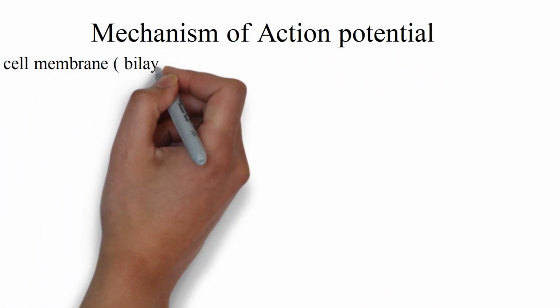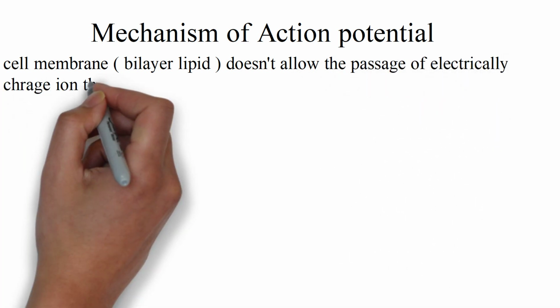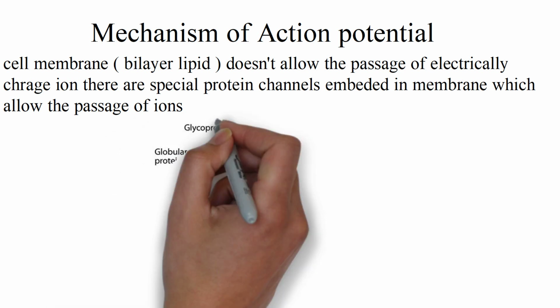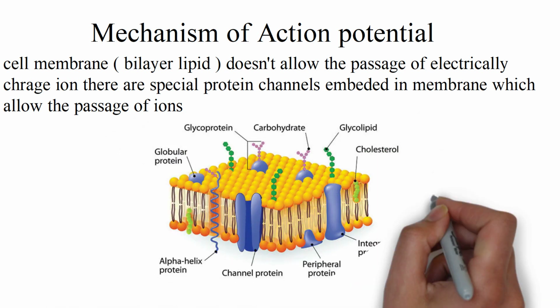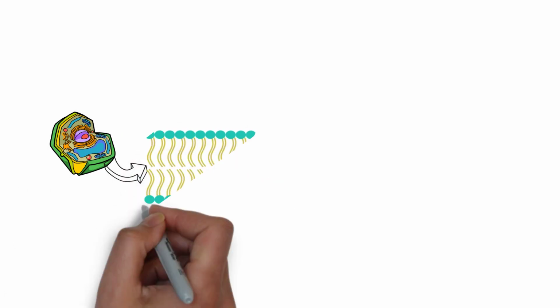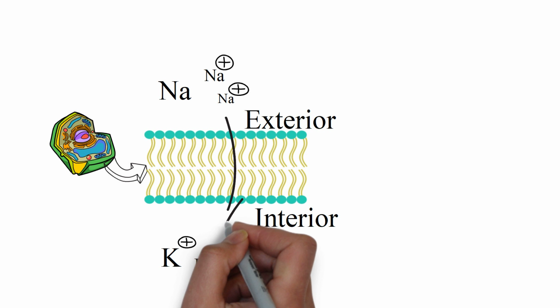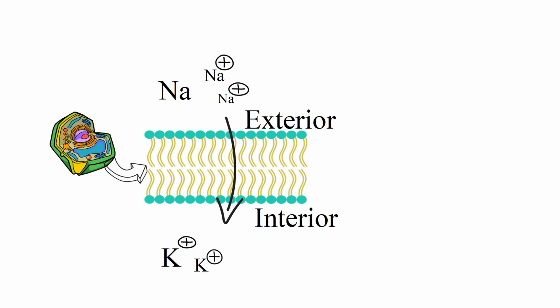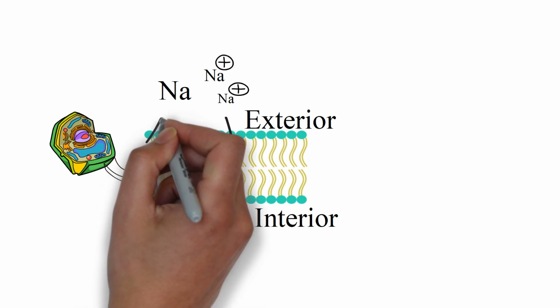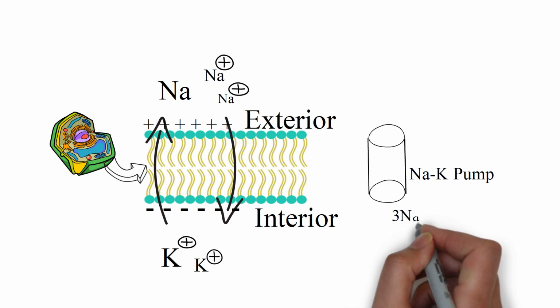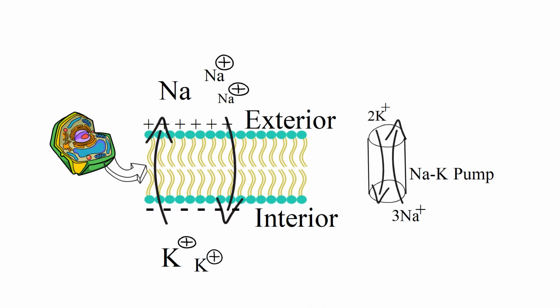Mechanism of action potential. Our cell membrane is made up of a bilayer of lipid, so it does not allow electrically charged ions to pass through it. So we have special protein channels which allow the passage of ions. Normally, as you all know, our cell is rich in potassium, and the exterior plasma is rich in sodium, and our cell's inner membrane has negative charge and the outer membrane has positive charge. Now we will see why there is a charge difference and why there is positive charge outside and negative charge inside. The sodium potassium pump pumps out 3 sodium and takes 2 potassium inside the cell.